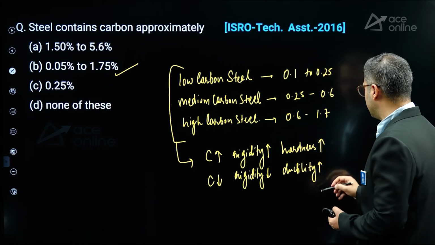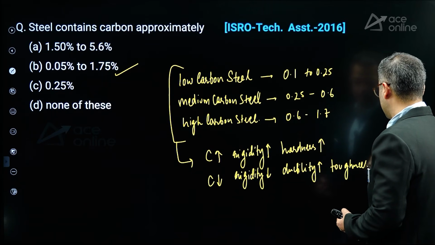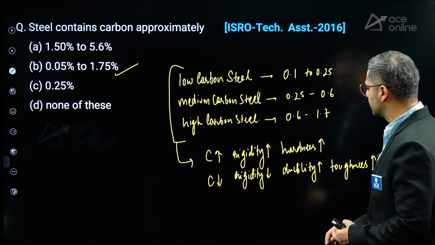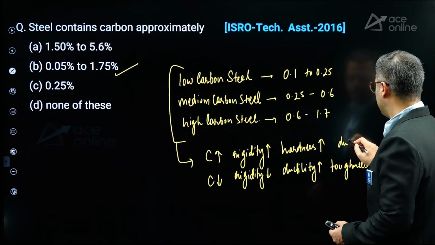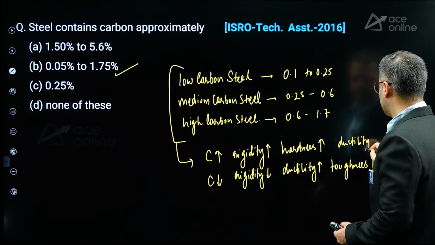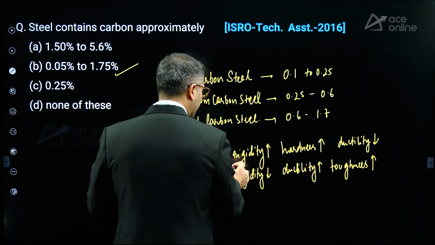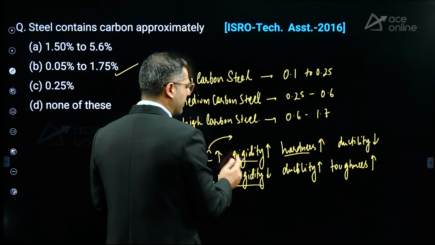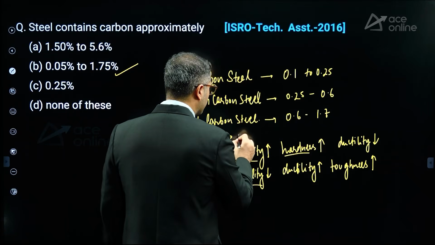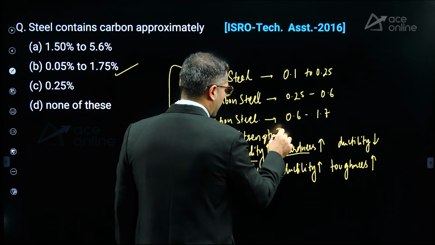If ductility increases, you can also expect that toughness increases. If carbon content increases, in that particular case, the ductility tends to become lower. So when we say that rigidity and hardness increase when carbon content is increasing, in that case, ultimate strength also increases.